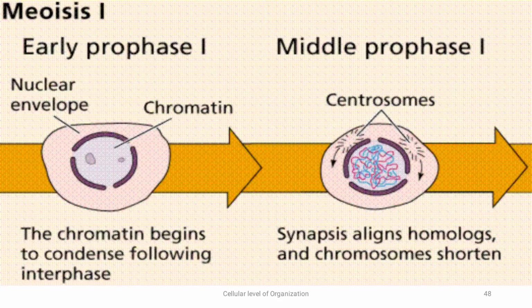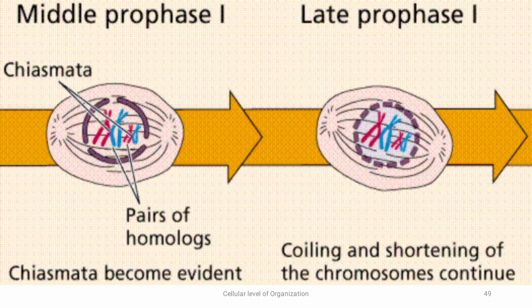We'll see in the diagram how it is taking place. During synapsis, corresponding regions form a close association called chiasmata. This is chiasmata, on a pair of homologous chromosomes.